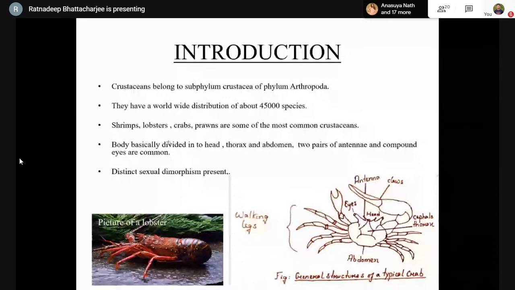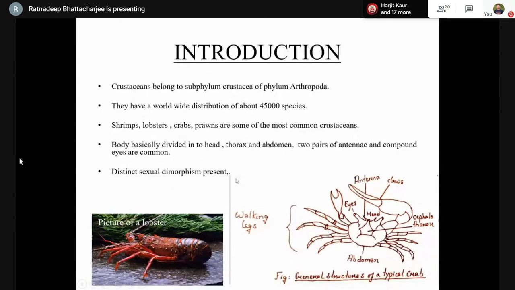Their body is basically divided into head, thorax, and abdomen. Two pairs of antennae and compound eyes are common. Sexual dimorphism is seen in crustaceans. Now here is the picture of lobster. This is its head, this is the thorax position, and this is the abdomen.